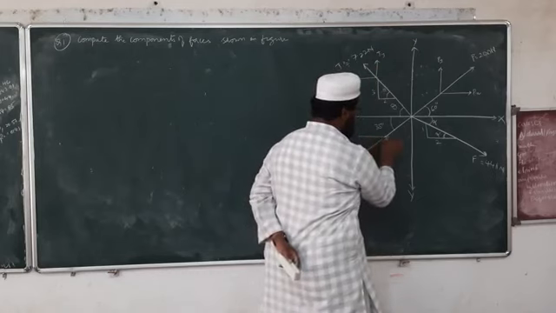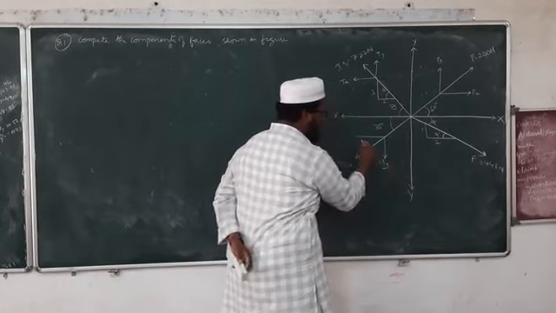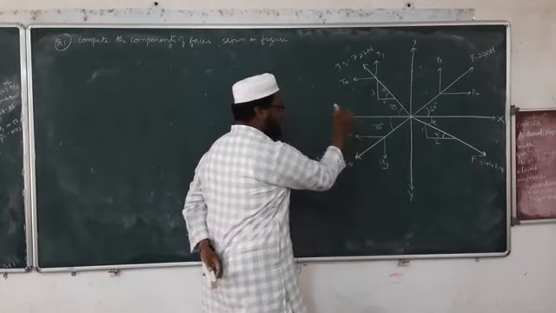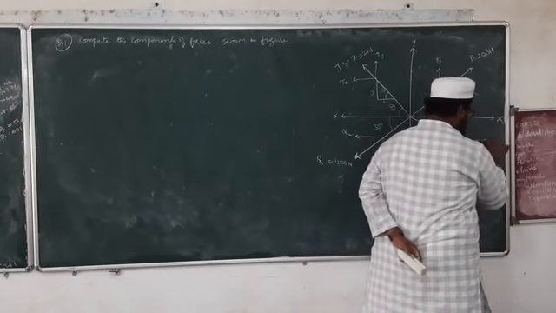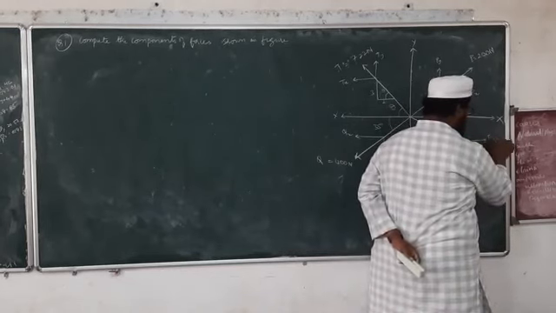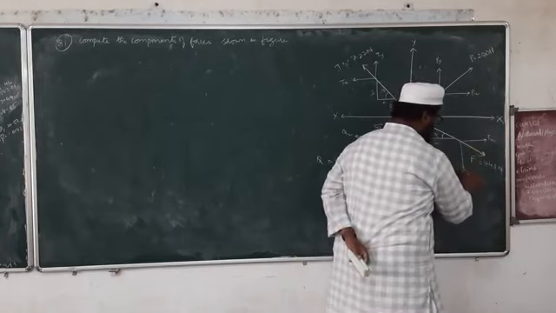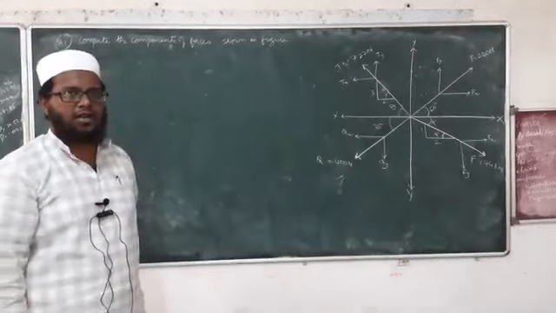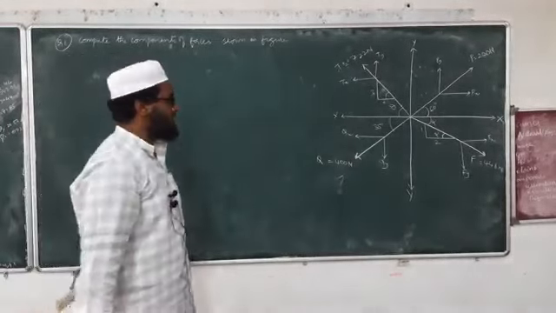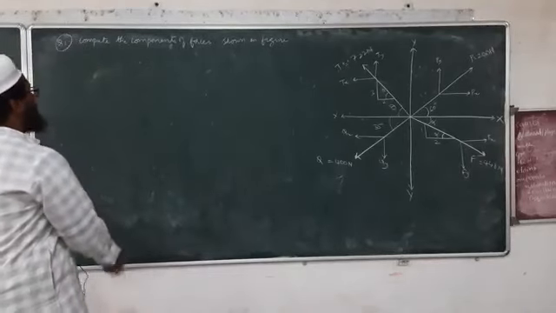Here also, since the force is Q, I'll write here Qy and Qx. Then again we have Fx and Fy. Two components. All inclined forces will have how many components? Two components.